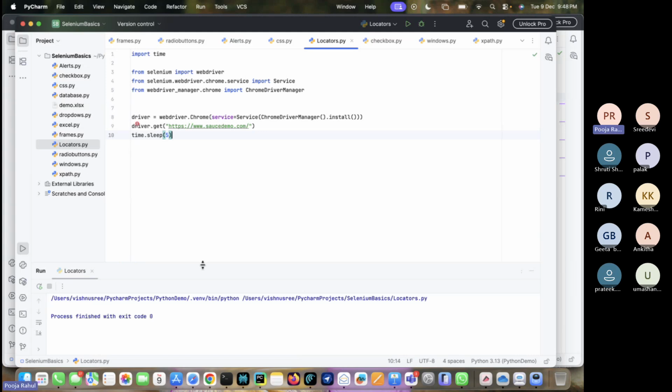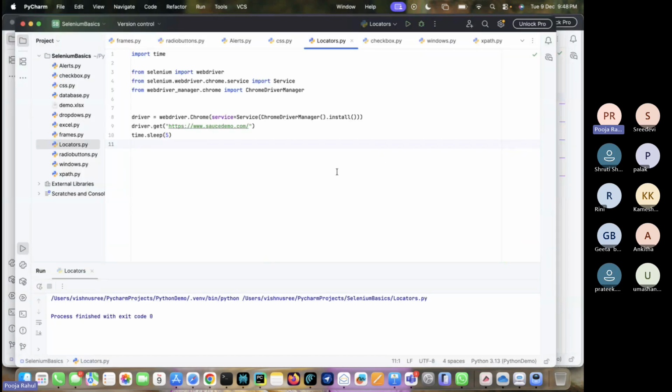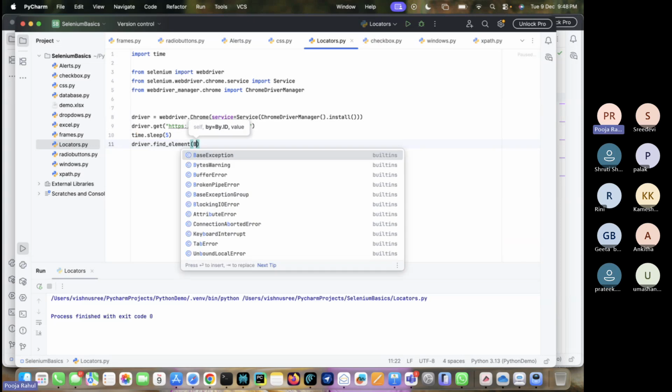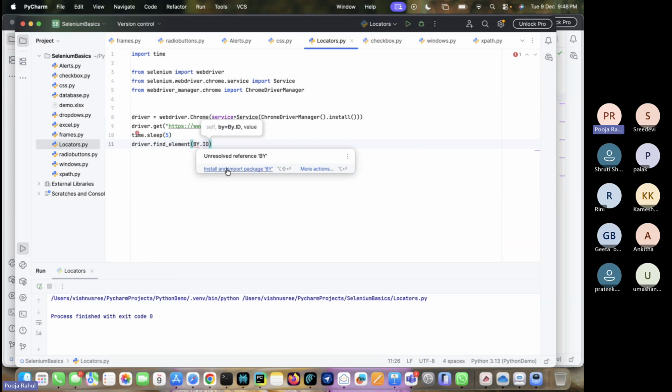Now we'll automate this application for just the login: username, password, and after that login. For that, first driver dot find element. After that, By dot. This is the syntax, guys, I'm going to explain. We are talking about ID, right? I'm taking ID now. Here we have to import this.